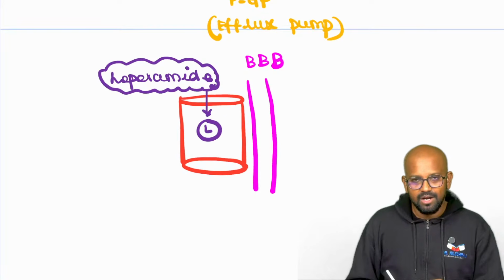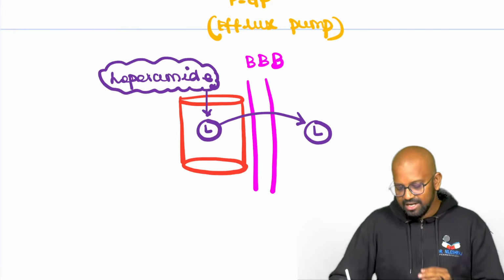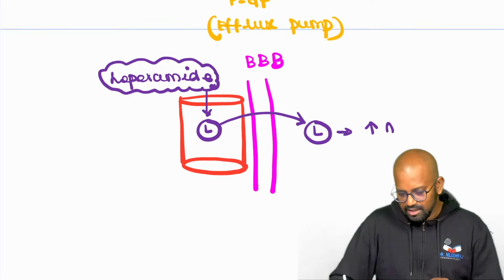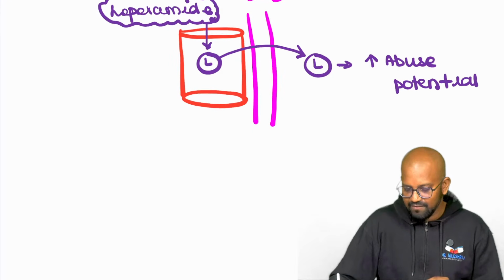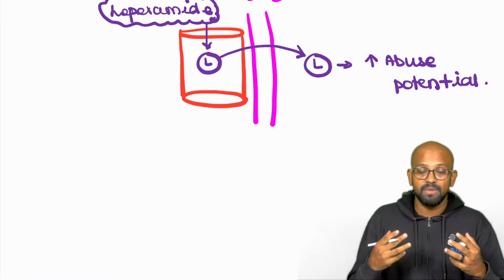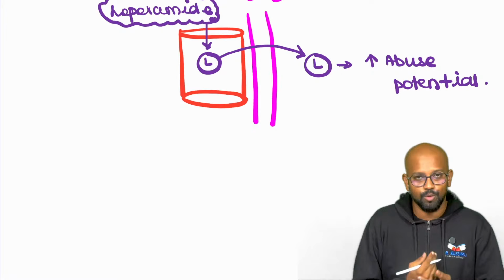From the blood vessel, this loperamide tends to cross the blood-brain barrier and gain entry into the brain. If it is gaining entry into the brain, it has increased abuse potential, because the patient will have the high, or the addictive potential, of this loperamide.